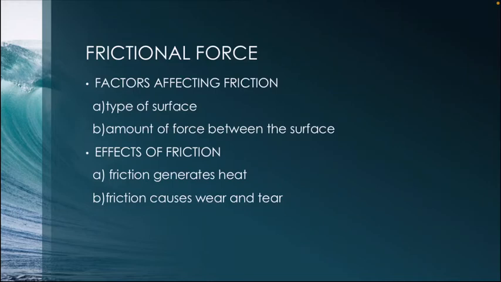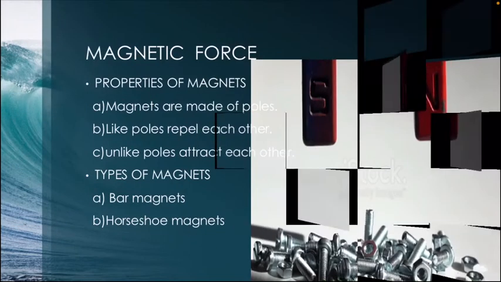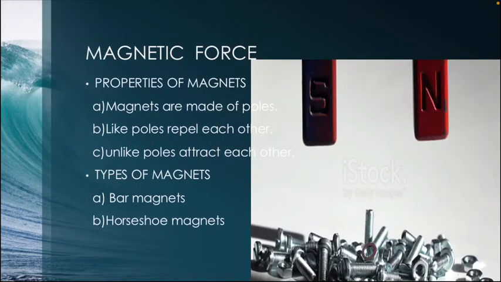Now let us move on to magnetic force. Under magnetic force, you will be discussing two topics: one is the properties of the magnet and another is the types of magnets. As you know, magnets are made up of two poles.